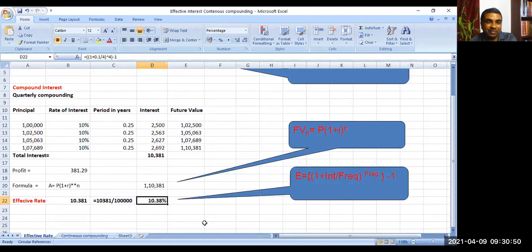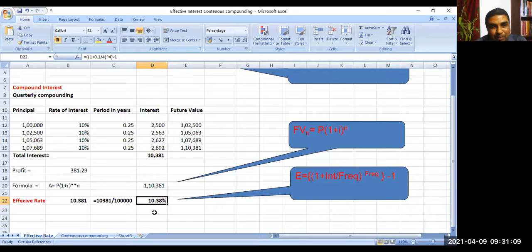How much is it coming? 10.38%. Otherwise, calculating 10,381 divided by 1 lakh rupees also gives 10.38%.